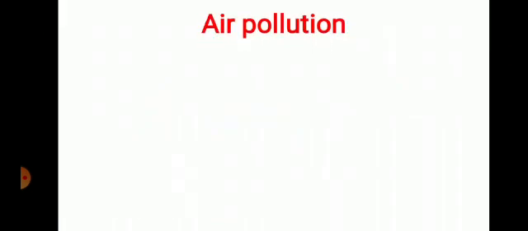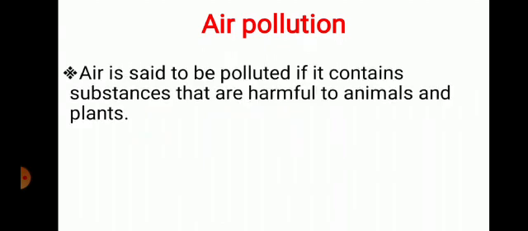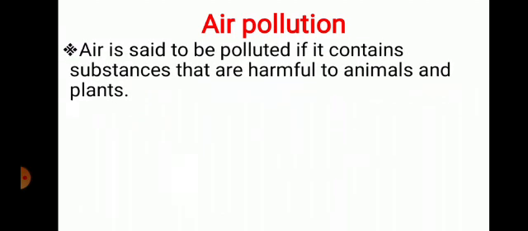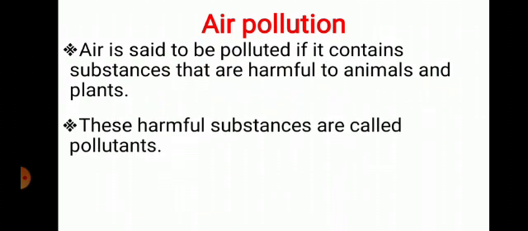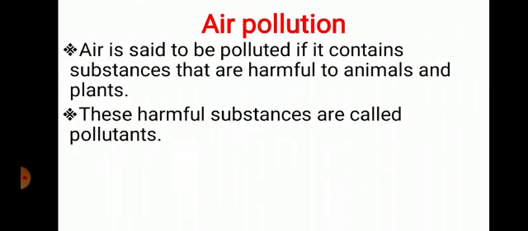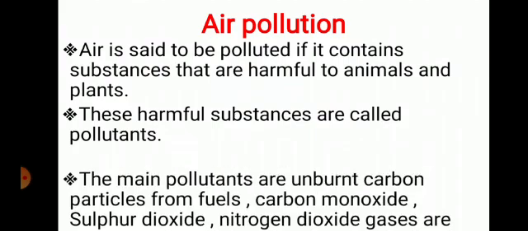In the previous lesson, we have seen about air, layers of air, atmosphere, and the composition of air. Now we will study about air pollution. How is the air getting polluted? Air is said to be polluted if it contains substances that are harmful to animals and plants. These harmful substances are called pollutants.